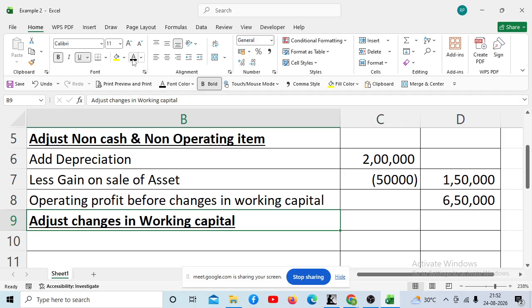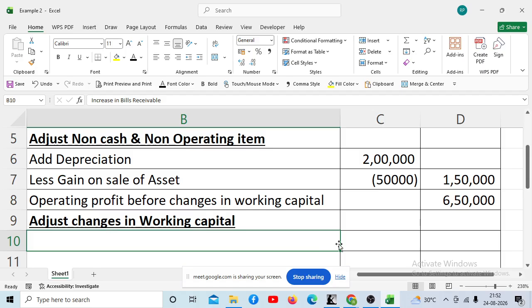Now tell me, is the factory in working condition? No. So you will need some more money, right? That capital is called working capital, and it is calculated as current assets minus current liability. Shall I proceed?